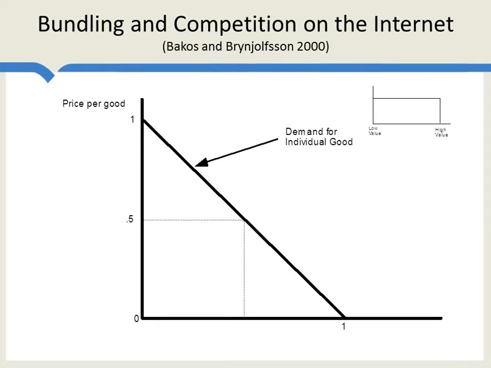There's a very excellent paper on this by Bakos and Brynjolfsson, and their basic story is this. Suppose that consumers have different valuations for different goods. So for one good, the consumer may put a high value on that good, but on the next good they may have a low value, equally likely to have a high or low value.